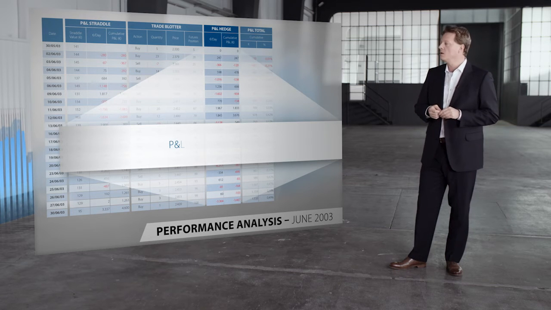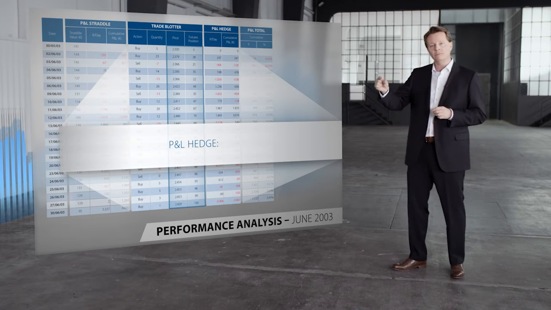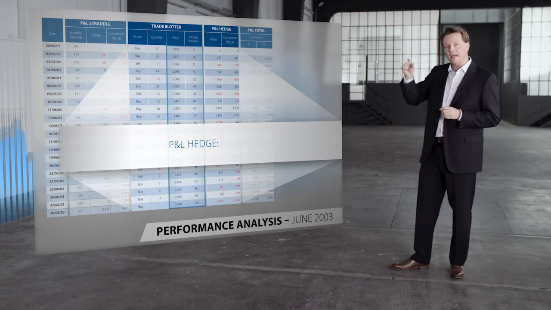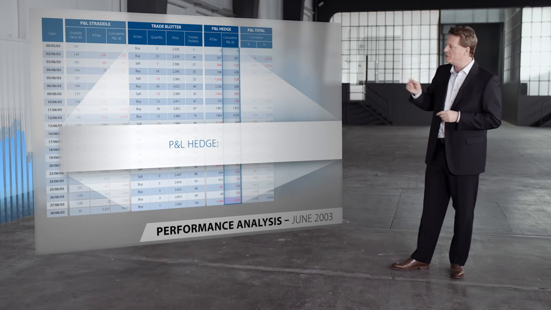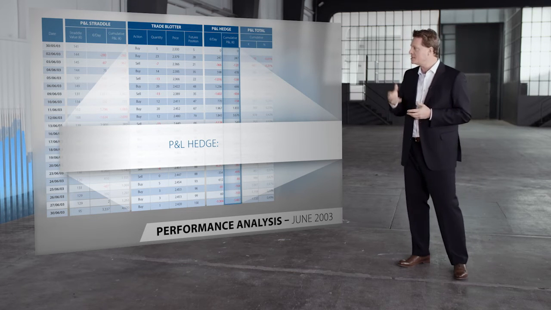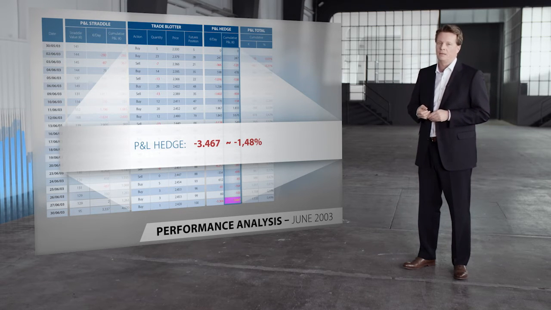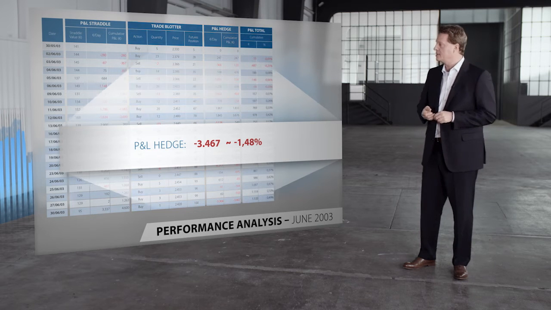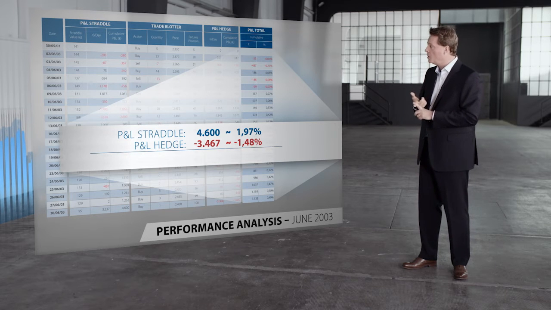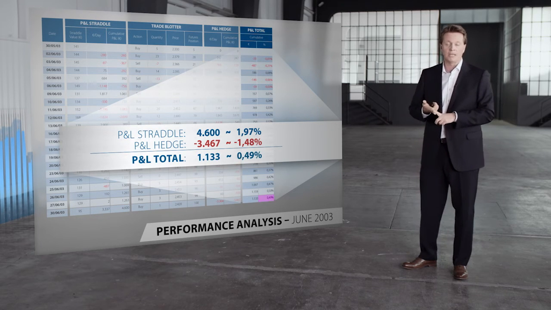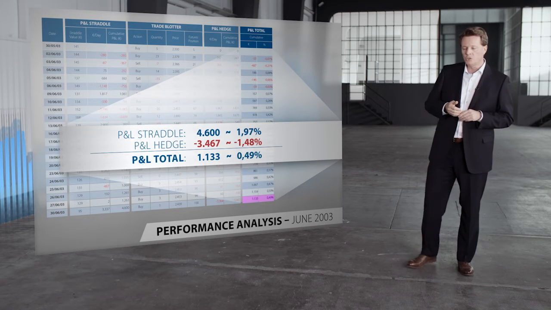Now we have to compute the P&L of our futures portfolio. For that, we have to multiply the futures position that we carried from one day to another with the price change realized during that one-day period. We do this on a day-by-day basis, and we also show the cumulative performance of this process. And we see that during the month of June, the hedge portfolio produced a loss of 3,467 euros, which corresponds to 1.48%. All that is left to do now is to add up both results. 1.97 gain on the straddle minus 1.48 loss on the hedge makes a net result of 0.49% or 1,133 euros. Well, so far so good.